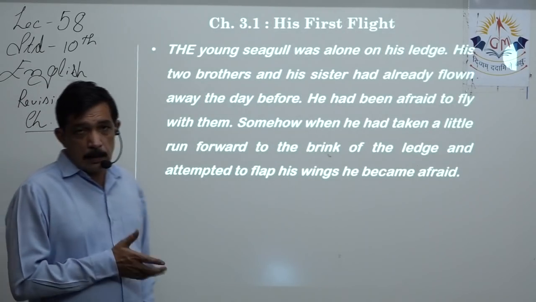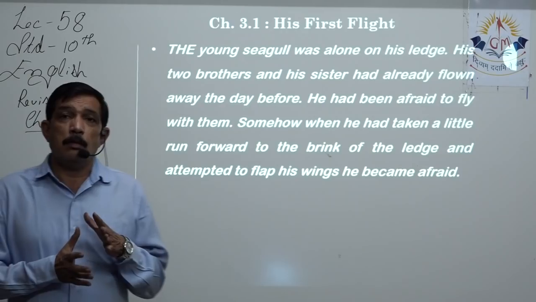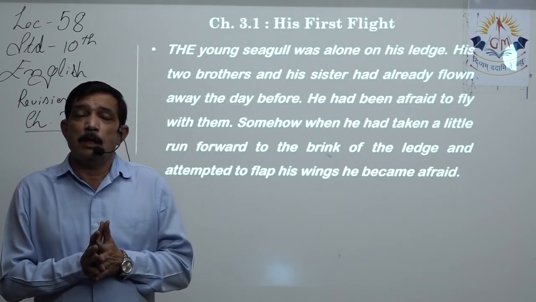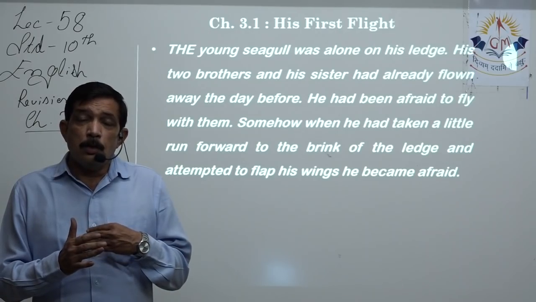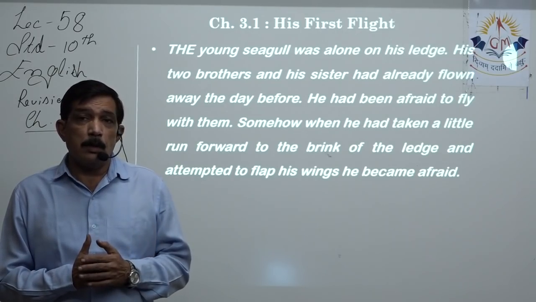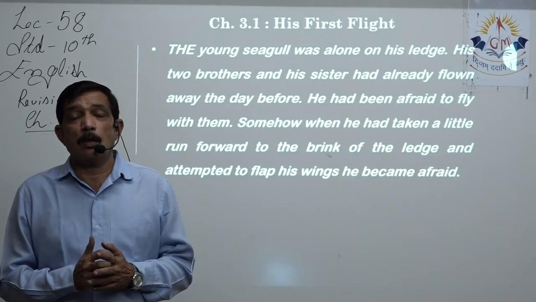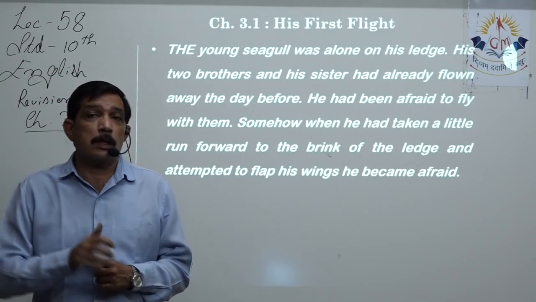In the story, a baby seagull is trying to learn how to fly, but it is very afraid of the height at which it is.